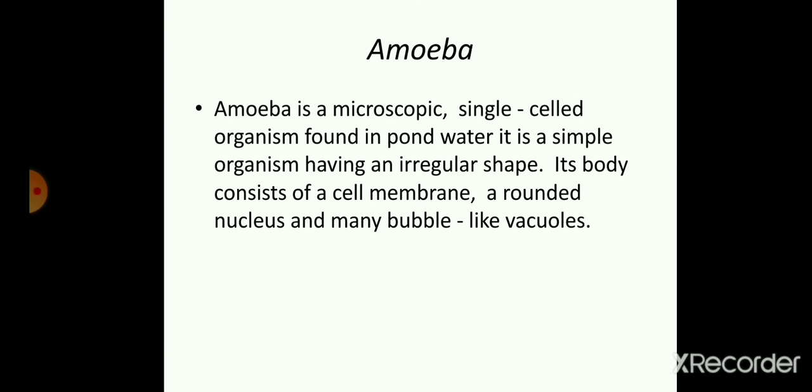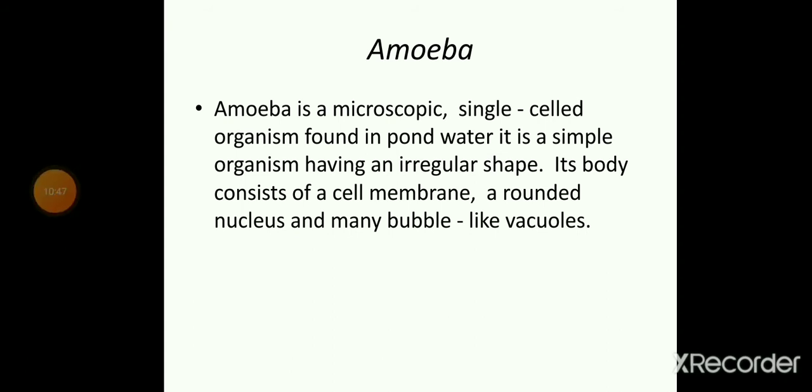These are microscopic, that means these organisms are not visible to us by our naked eyes, and for this it requires a microscope. The organism found in pond water is a simple organism having an irregular shape. Its body consists of a cell membrane, a rounded nucleus, and many bubble-like vacuoles. So students, the body of amoeba consists of a cell membrane, and inside it a nucleus is found.